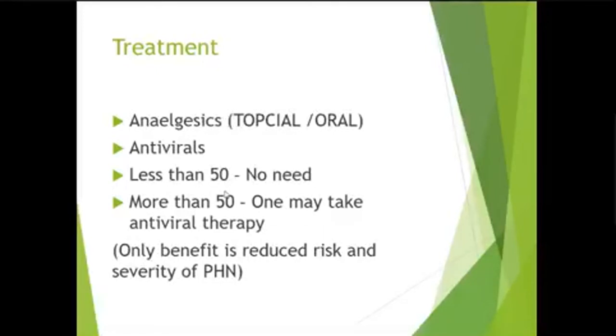The main aim of antiviral is to decrease the severity of post-herpetic neuralgia, because in any case, if you give the antiviral or you do not give the antiviral, the lesions are going to heal within a few days, maybe 2 weeks. But it is shown that if the patient is given antiviral, the severity of post-herpetic neuralgia is less in those patients.